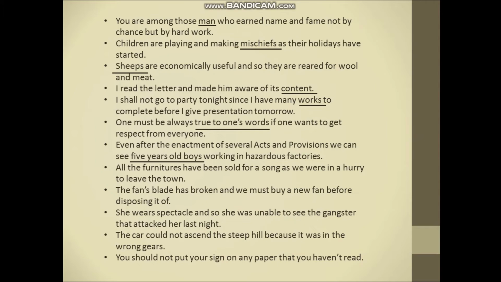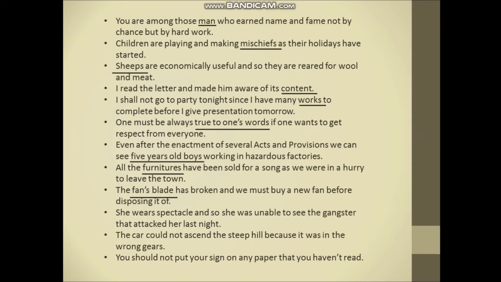Next, all the furnitures have been sold for a song as we were in a hurry to leave the town. Here again furniture is an uncountable noun, so we do not put s after it. Next, the fan's blade has broken and we must buy a new fan before disposing it off. Here again, fan is a non-living thing. So what is the correct one? The blade of fan has broken and we must buy a new fan before disposing it of.